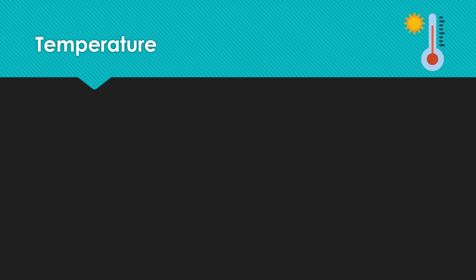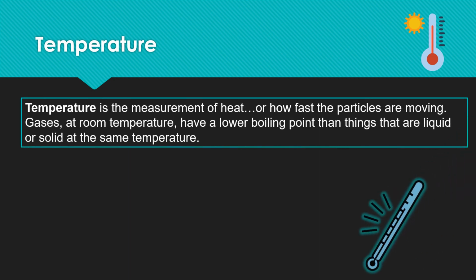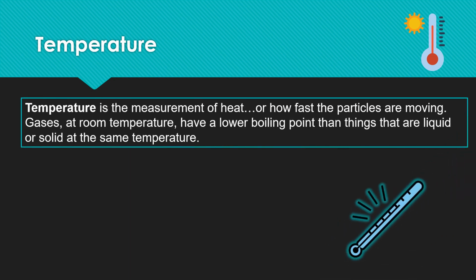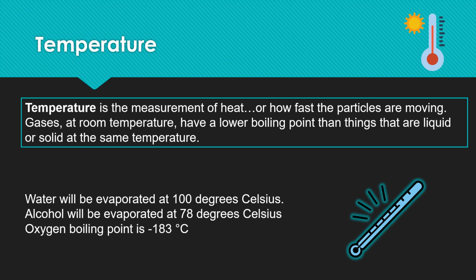Next important feature of gas is temperature. Temperature is the measurement of heat or how fast the particles are moving. Gases at room temperature have a lower boiling point than things that are liquid or solid at the same temperature. We can get an idea about temperature using this data. Water will evaporate at 100 degrees Celsius. That means its boiling point is 100 degrees Celsius. Therefore, water exists as a gas above 100 degrees Celsius.